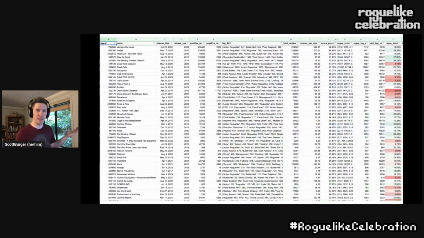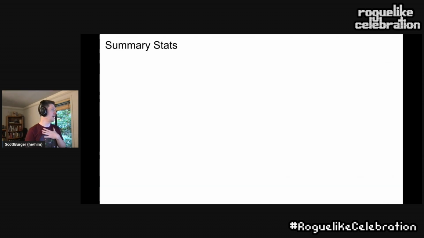And here's what the data looks like. Isn't this beautiful? Again, who doesn't love looking at spreadsheets? This is what you all came here for. So we have things like the name of the game, release dates, dictionaries of tag data, total reviews, all this fun stuff. And it goes on for columns and columns and columns. But you're not here to look at tables. You're here to look at all sorts of pretty pictures and things. That's why I'm here. That's why we're all here. But first, there's some pretty pictures in here.